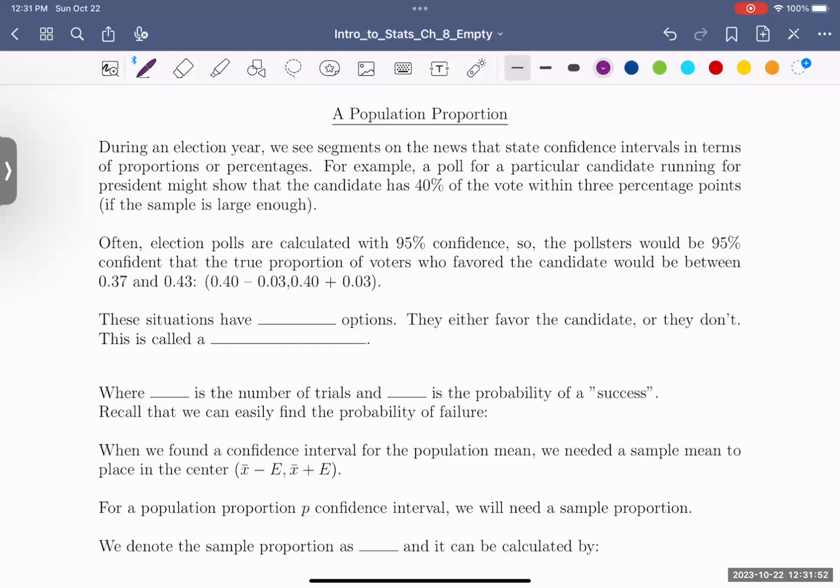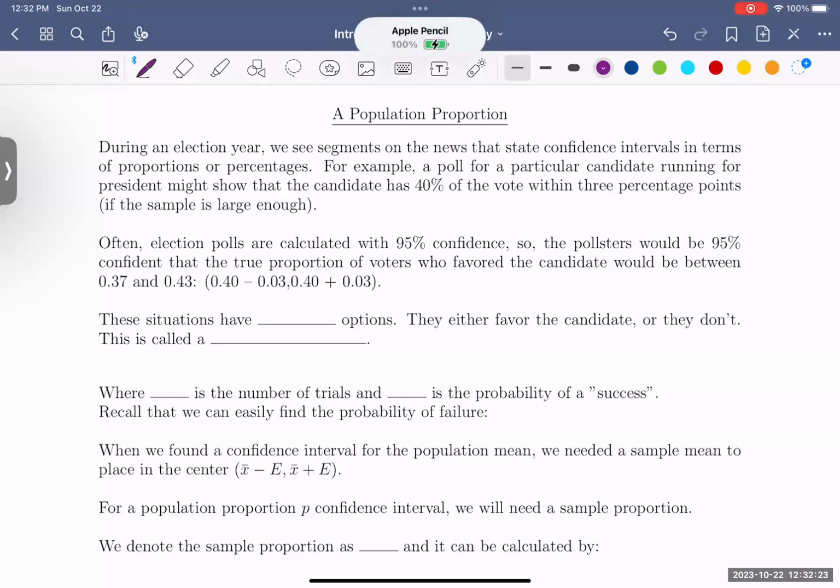The confidence interval for a population proportion has a very similar procedure, and similar formulas, setup, and process. But it is slightly different because we're no longer talking about a population mean. Now we're going to be discussing a population proportion. A little context on what a population proportion is.